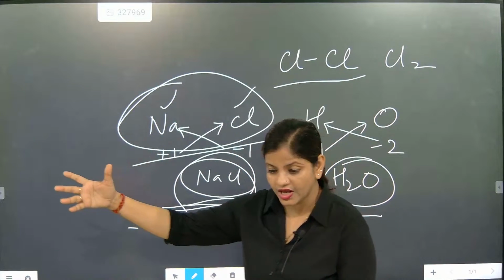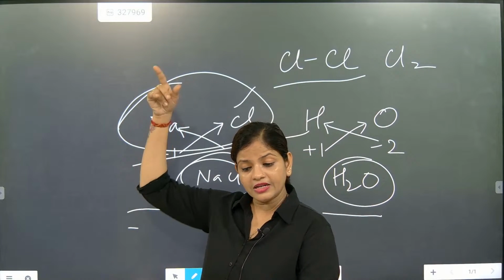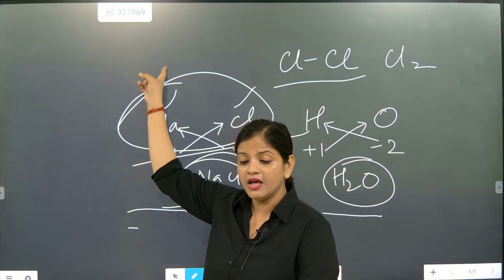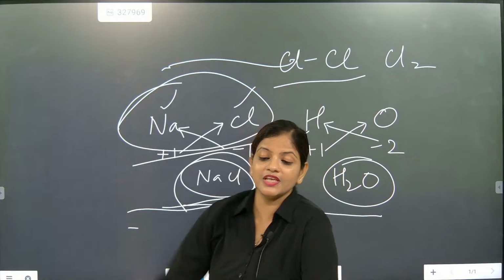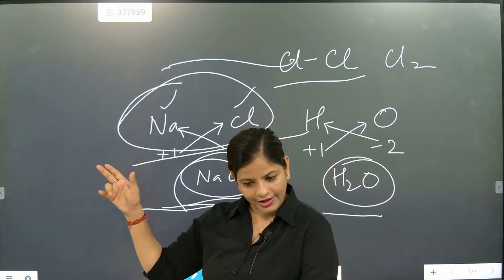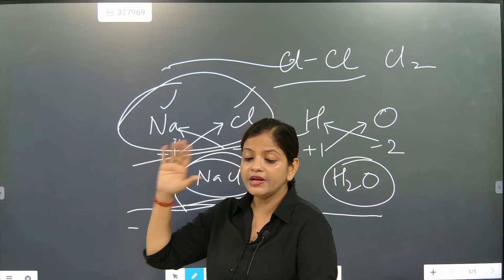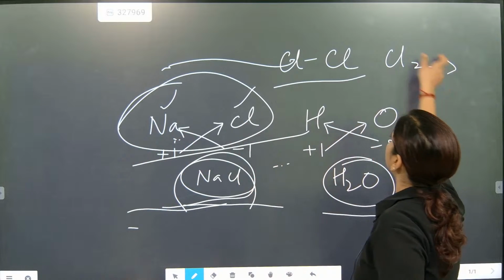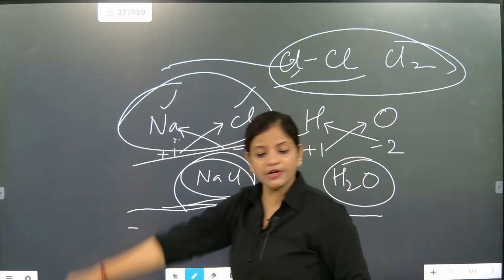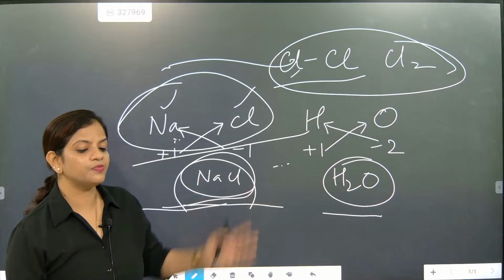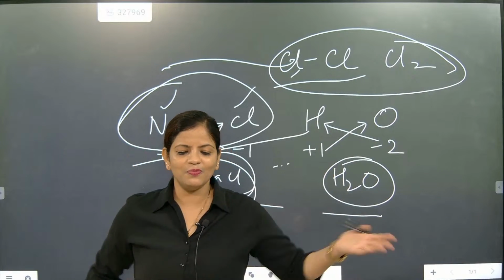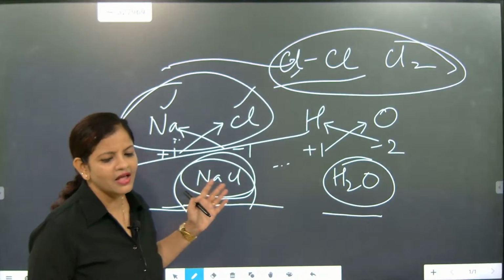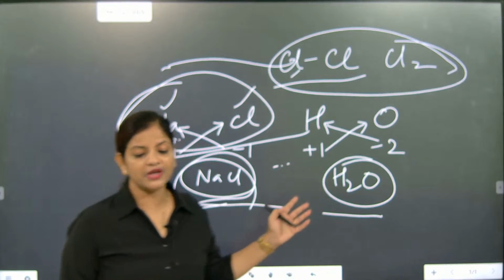Diatomic is the common word I am using, because here atoms are taken from two different elements, and there atoms are taken from the same element. Understood? Dalton explained about this one, but he did not explain about that one. Same he did not explain, different he explained. So what was his mistake? I don't believe that he has done some big crime.